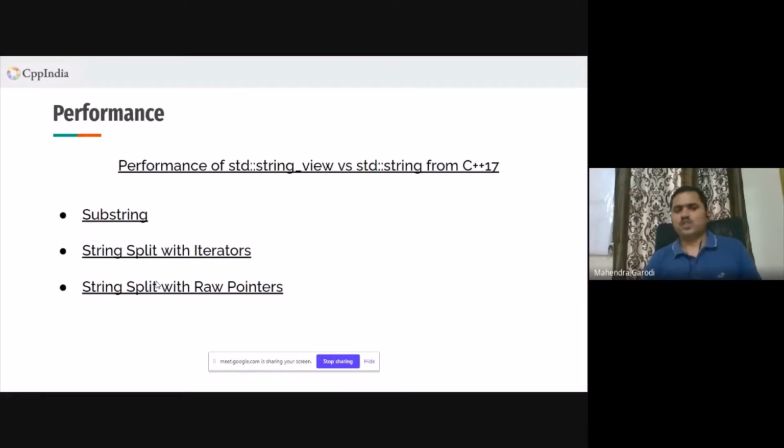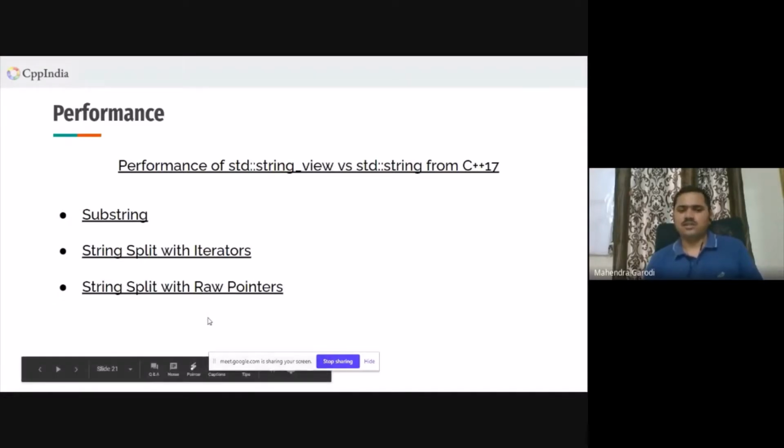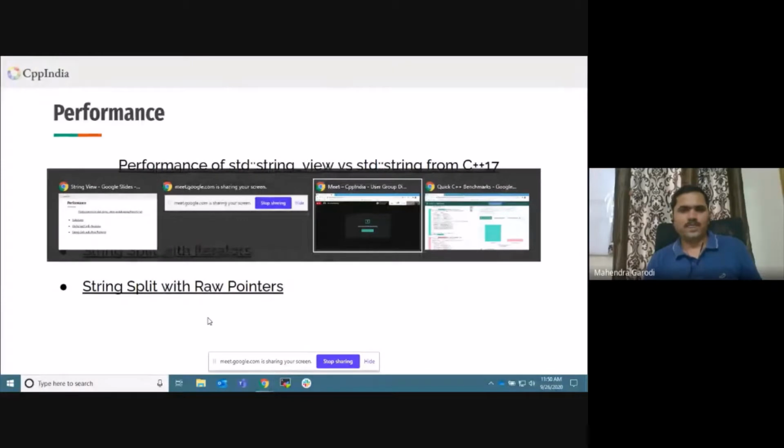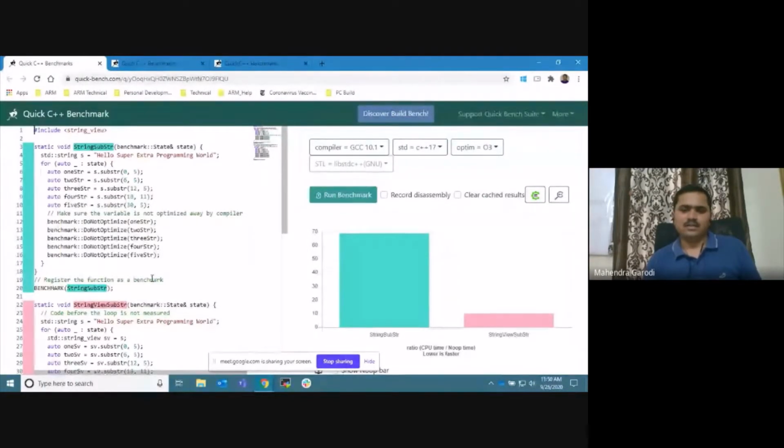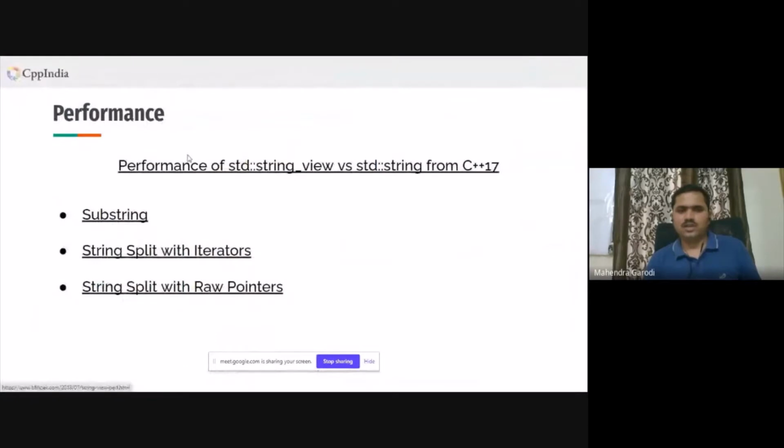At last, I just want to cover some performance related things here. I have read this article. It was a really nice article which was comparing std::string and string view. It compared operations like substring and splitting a string, where the implementation is based on iterators, and splitting a string which is based on raw pointers. So let me just go through this. Whatever you can see here, these are actually links, and this is the link to the article, and these are linked to the benchmarks.